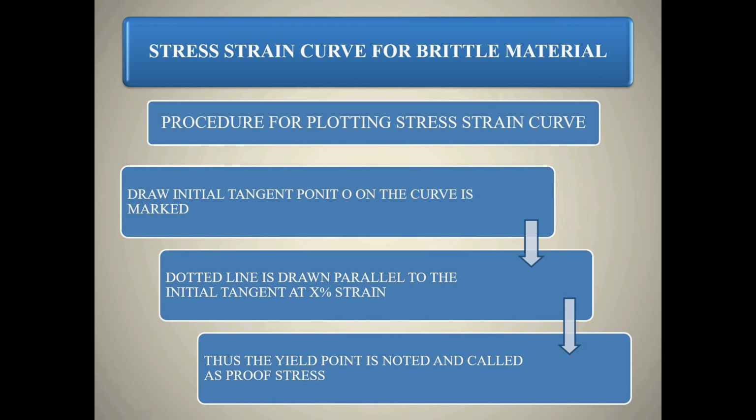Stress strain curve for brittle material. Brittle material undergoes less deformation on tensile loading and fails at less tensile load. The yield point in this curve is not properly defined. Ultimate stress and breaking points are the same.